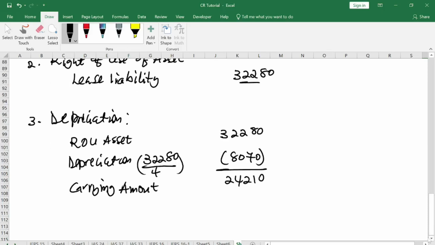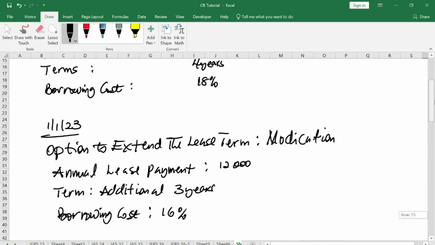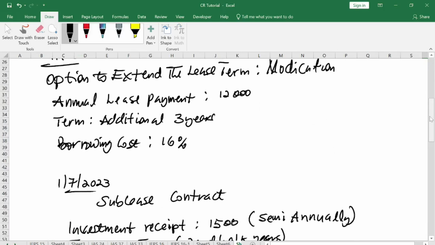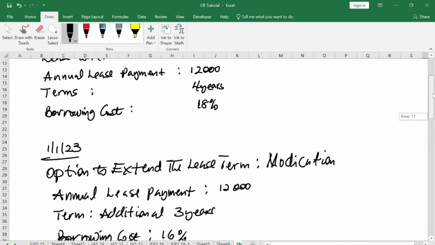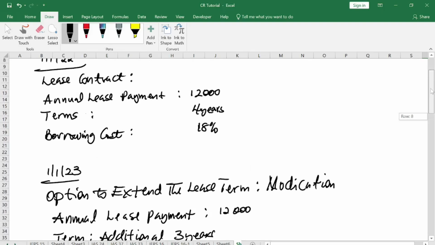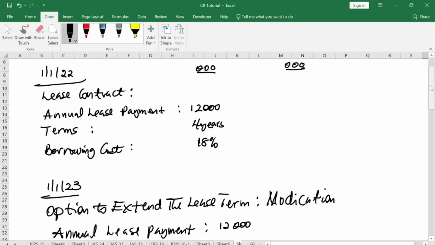We cannot further calculate depreciation for the second year. This is year one. We cannot further calculate it because in the question they said that there is going to be an extension of the lease agreement by 1 year. Sorry, they are going to extend the lease agreement after year one. When you read it, watch it here.